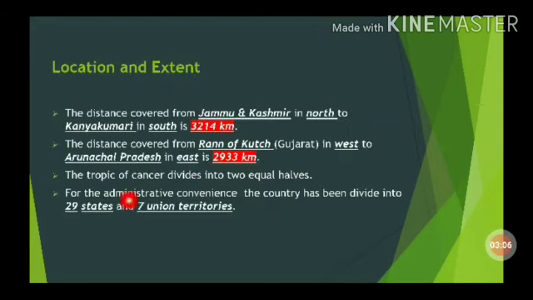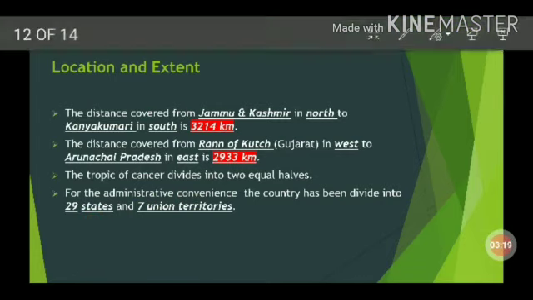These are the extensions from east to west and north to south. Then for administrative purposes, we divide India into 29 states and 7 union territories. I showed that in the first map, girls. Is that clear? Yes.